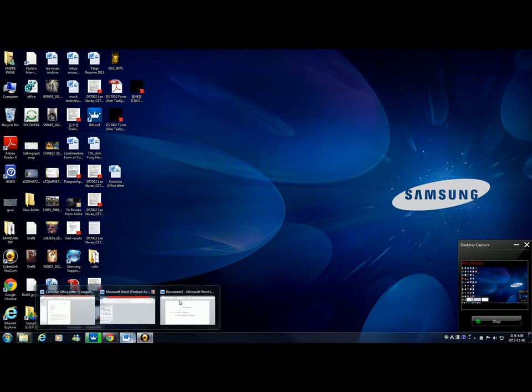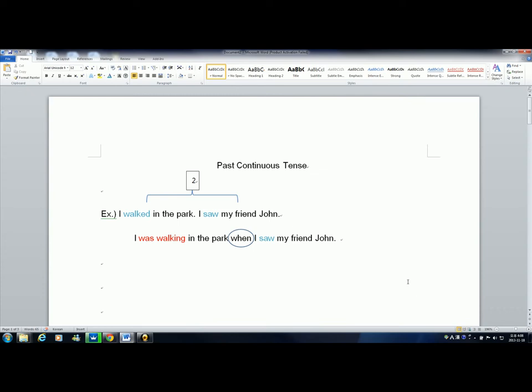Okay, so today I just want to talk a little bit about the past continuous tense and how to use it. I know a lot of Korean users are comfortable using the past tense, but using past continuous or using the present perfect is really difficult for them. And so oftentimes they'll kind of misuse the wrong speech pattern when they're trying to describe something that happened in the past.